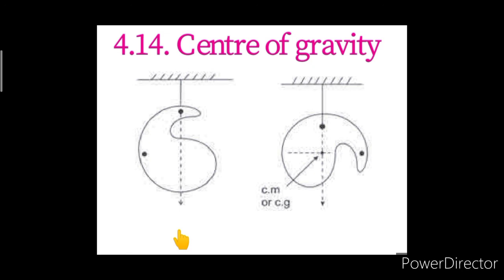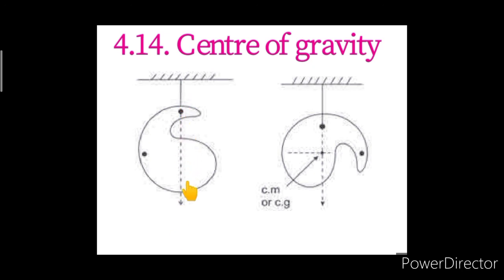The intersection of the lines drawn is then the point through which the line of action of the gravitational force passes for any orientation. Thus, it gives the location of the center of gravity or center of mass.